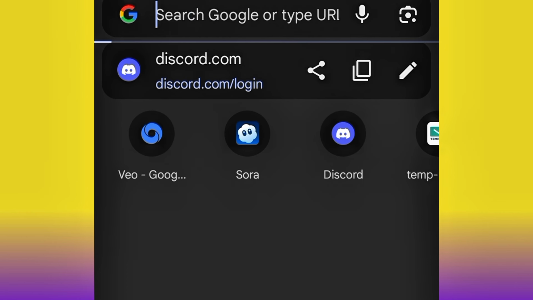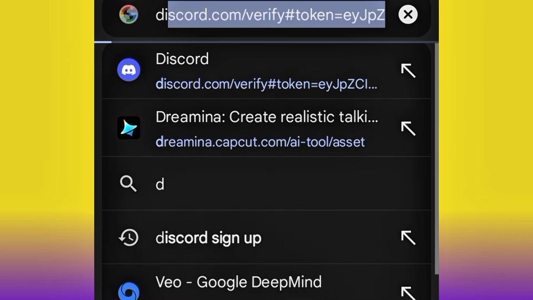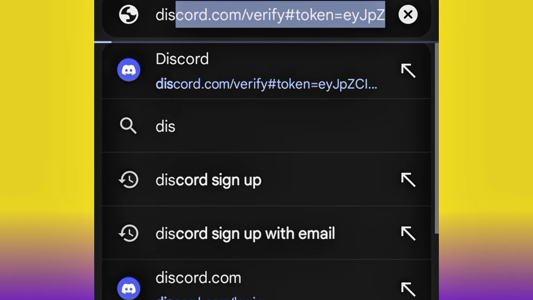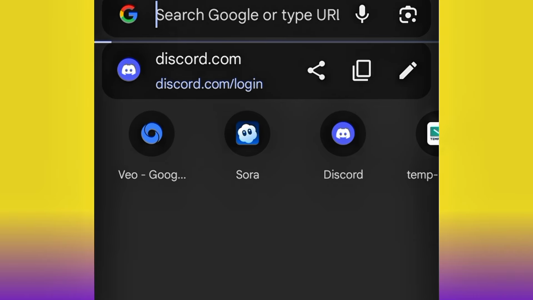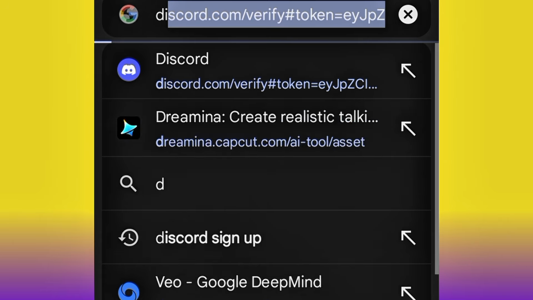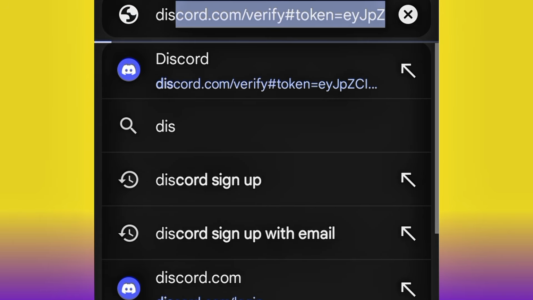For you to get the invite code, the first thing you need to do is come over here to your Chrome and search for Discord. Make sure you access Discord from the website, not from the application. If not, you are not going to see the OpenAI community. Search for discord.com, and go ahead and log in.